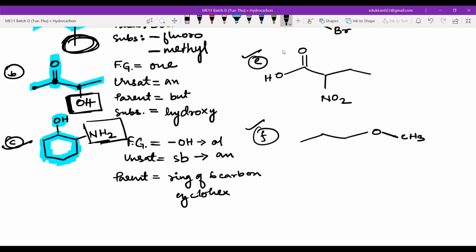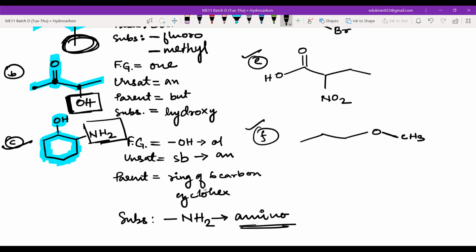And now this is the substituent, right? Whatever remains after the identification of functional group, unsaturation, and parent is the substituent. So what is the substituent? NH2. Now look at the names of substituent. Okay, fine. Now you wrote it correctly. Yes, Meenakshi? Amino. Amino.